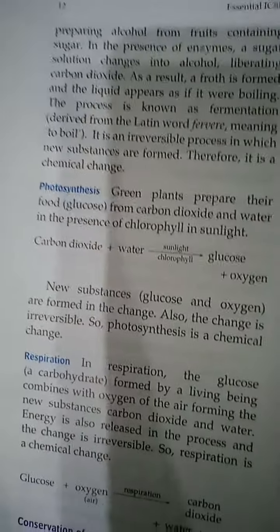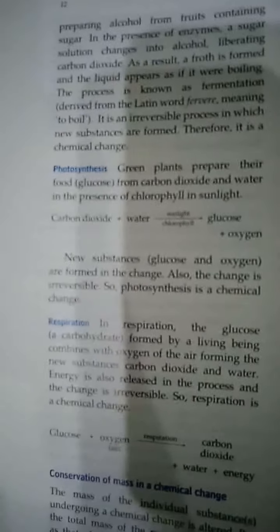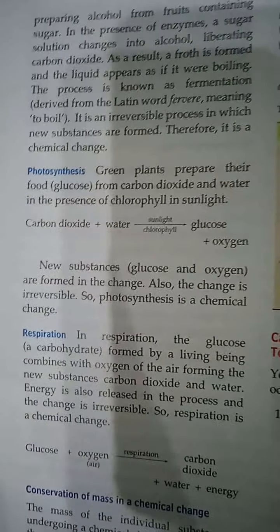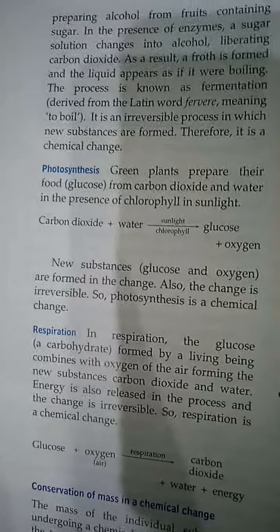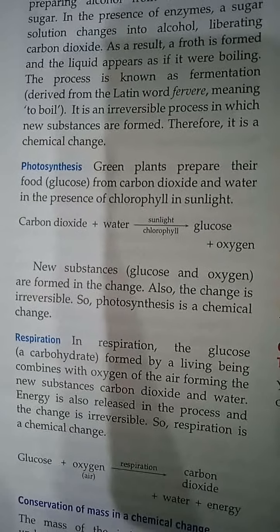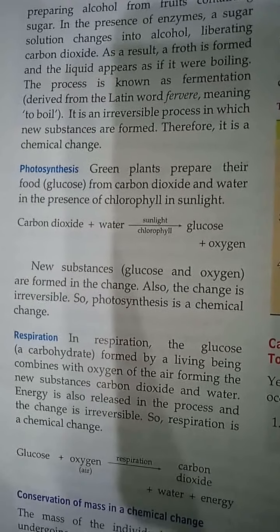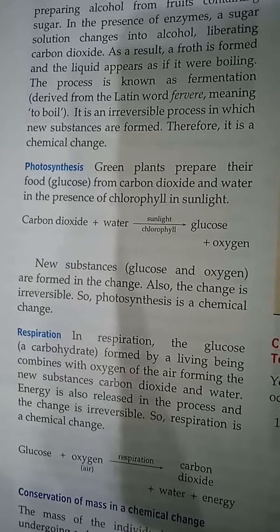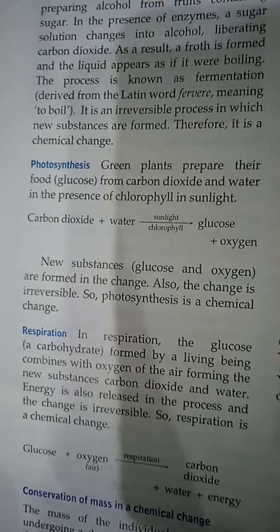Understood? Now the next one is your photosynthesis. Photosynthesis, beta, you are studying it since class 2nd or 3rd. So what happens in photosynthesis? It is a process by which green plants prepare their food, or the glucose. What raw materials do they need for it? Carbon dioxide and water. Then the plants should have chlorophyll, and it happens in daylight, that is sunlight.